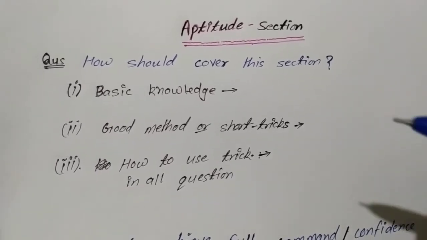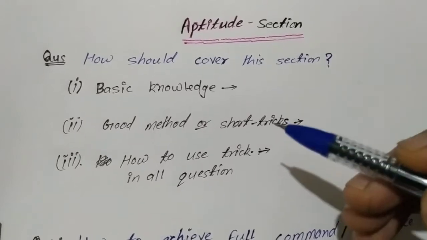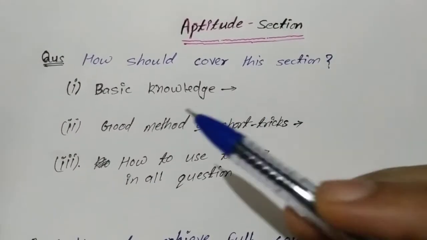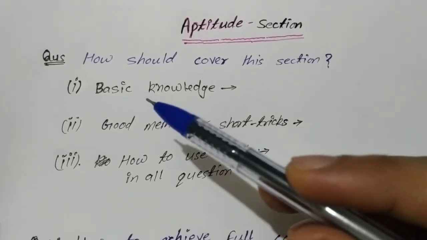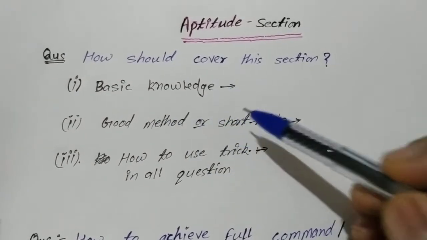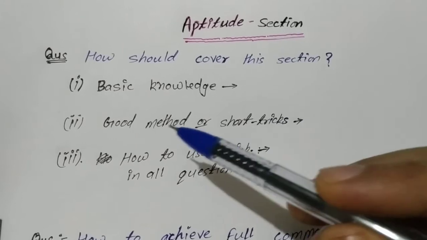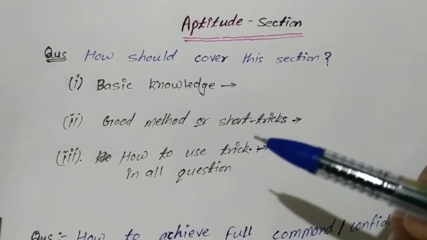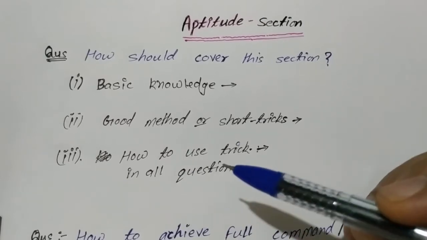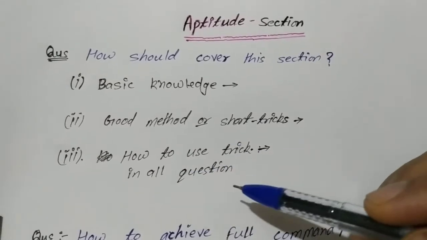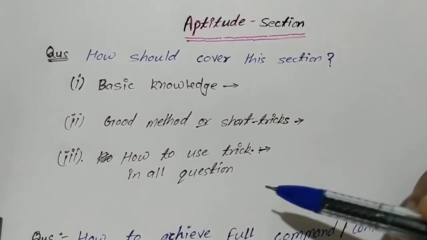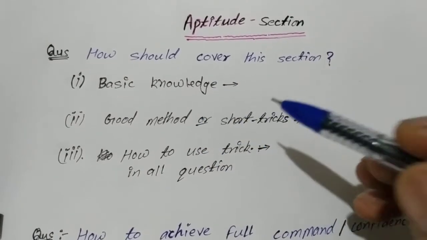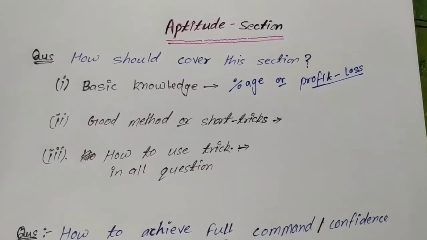So let's see. Before starting any topic in the aptitude section, you should follow 3 steps. Firstly, you should get basic knowledge about that particular chapter. Then go to a good method or short tricks related to that chapter, and learn how to use the trick in all questions. You have to practice on that. I will elaborate these steps in an easy way.